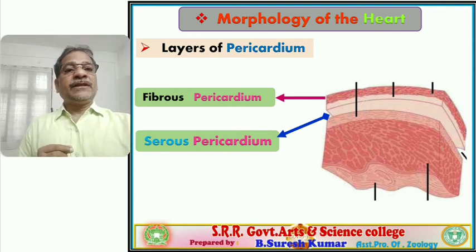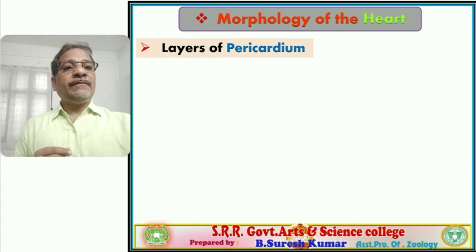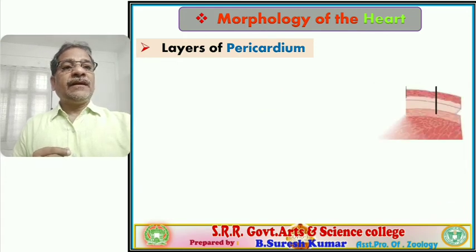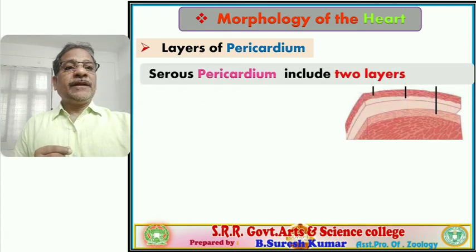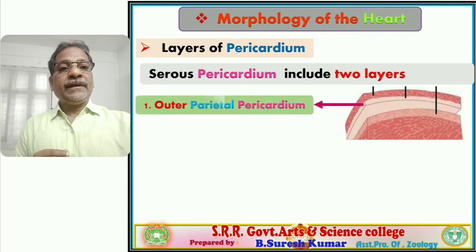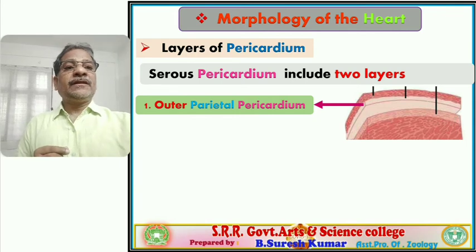Those two layers are called serous pericardium. Let us see the layers of the serous pericardium. The serous pericardium includes two layers. Already we learned the outer layer is called the parietal pericardium, the serous parietal layer. Followed. So you observe the visual beneath the fibrous layer.